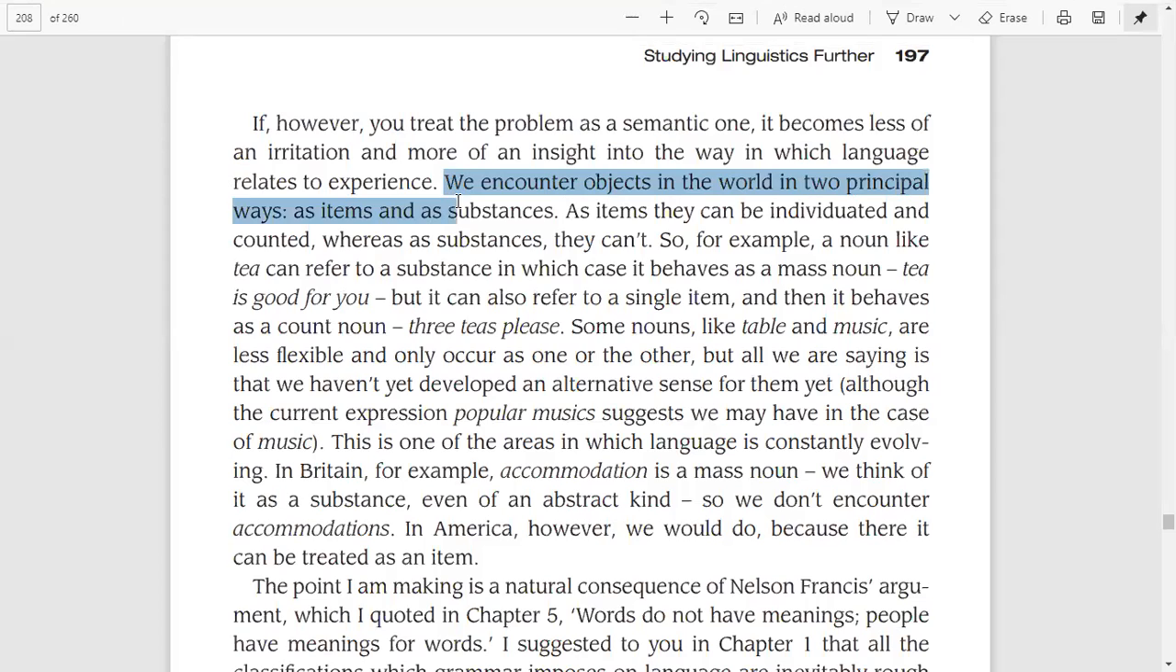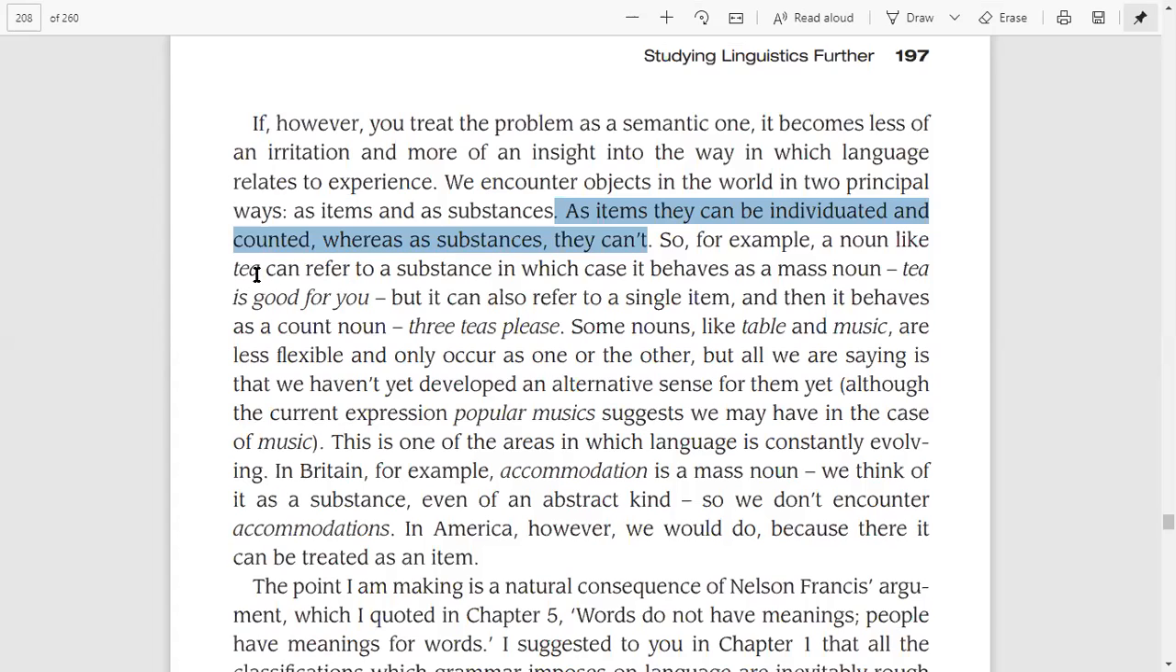We encounter objects in the world in two principal ways, as items and as substances. In our practical experience, the first is that we see objects as items, and the second is that we see objects as substances. As items, they can be individuated and counted, whereas as substances they cannot. When we see objects as items, they can be separated and counted, whereas substances cannot be individuated and counted, right?